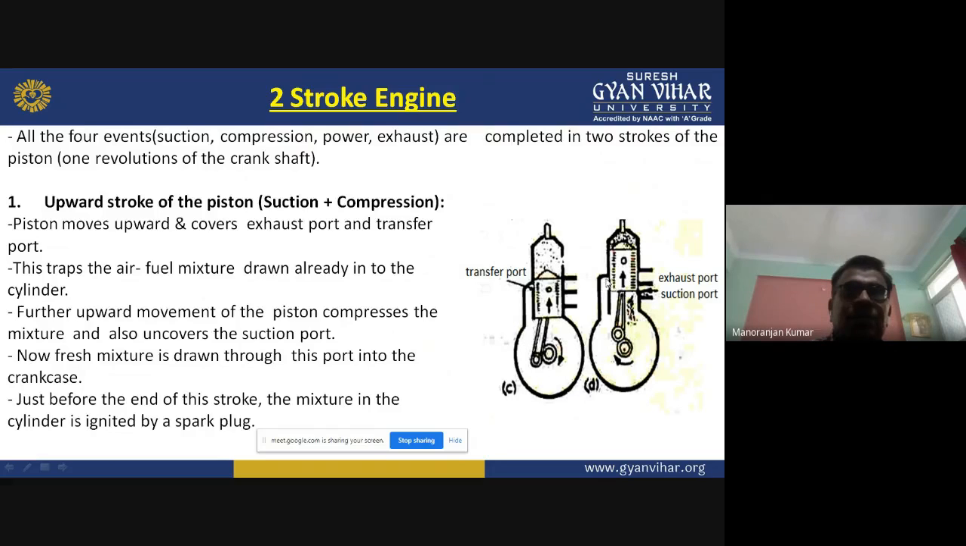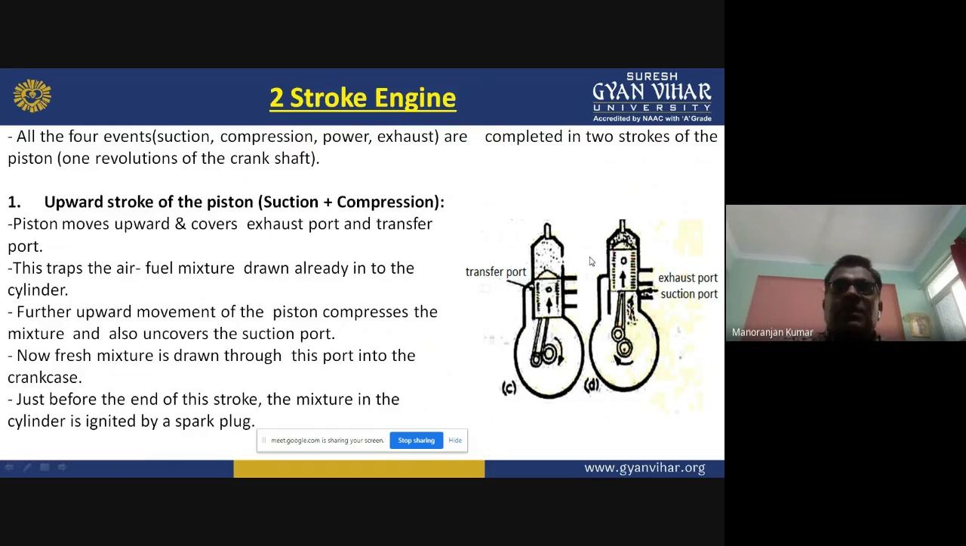And this port is known as the transfer port. Through the suction port, the fresh air and fuel mixture will come inside the engine cylinder, and through the exhaust port, all the burnt gases will go out. What is the function of the transfer port? When the transfer port is open, the air and fuel mixture will go into the combustion chamber. So there are three ports in the two-stroke engine, not valves.